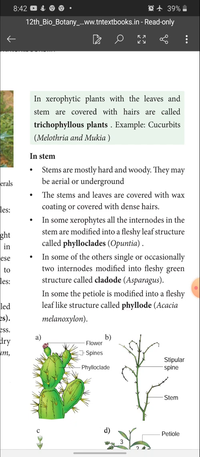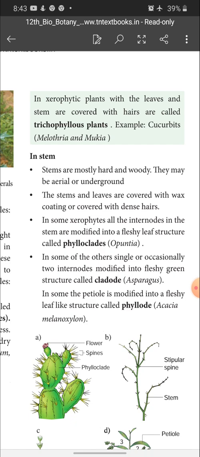Phylloclade can be seen in Opuntia. All the internodes in the stem are modified into a fleshy leaf-like structure called phylloclade. In Opuntia you cannot see any node and internodal region.